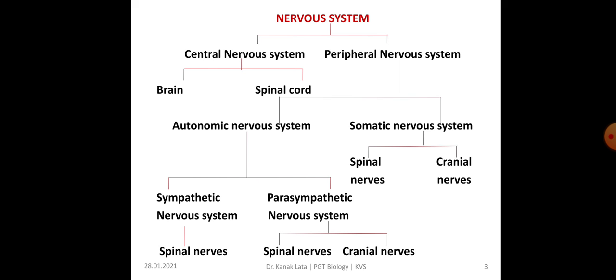Further, autonomic nervous system is classified into sympathetic nervous system and parasympathetic nervous system, whereas somatic nervous system comprises of spinal and cranial nerves. In sympathetic nervous system, there is spinal nerves, whereas in parasympathetic nervous system, there is spinal and cranial nerves. So in this way, whole nervous system is classified.